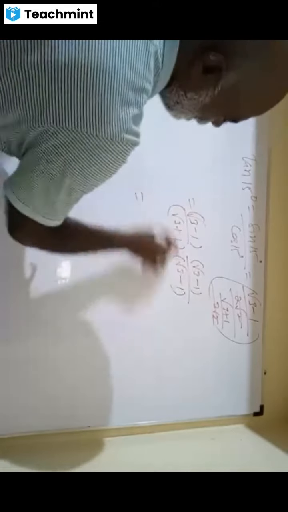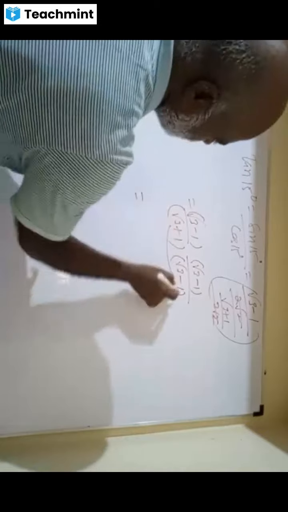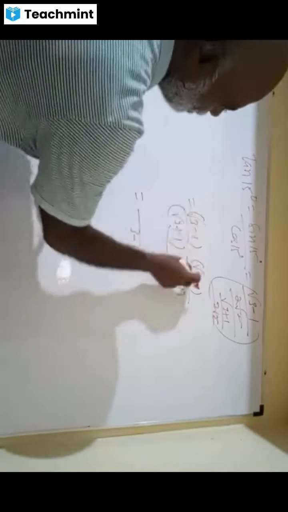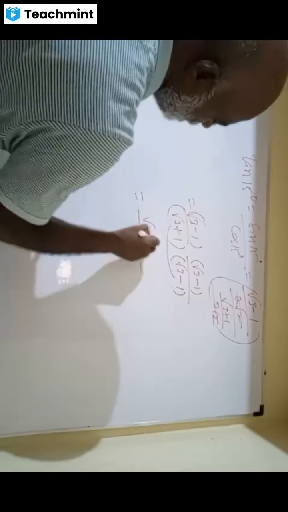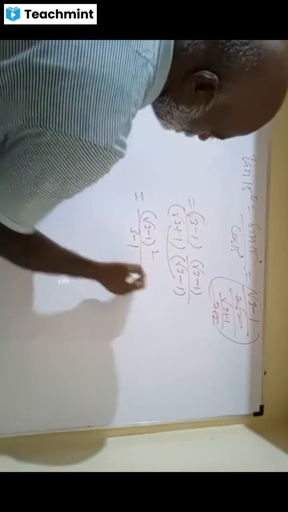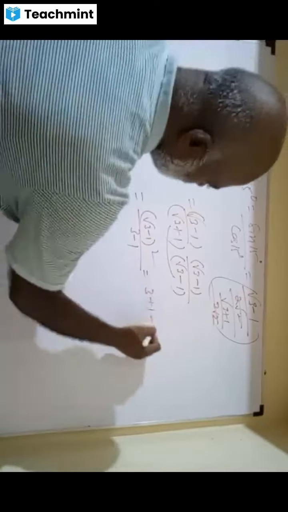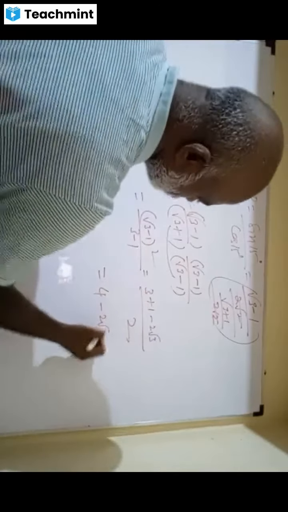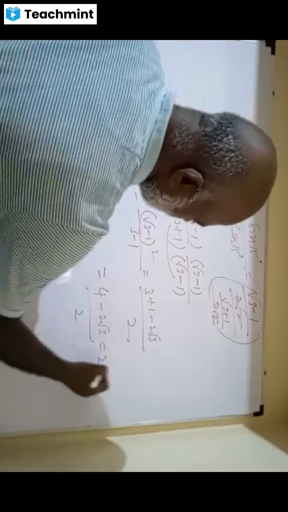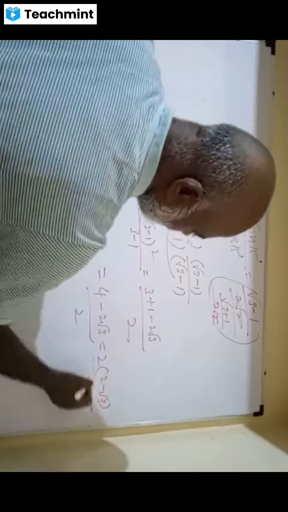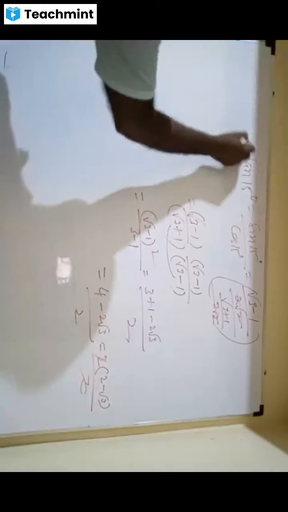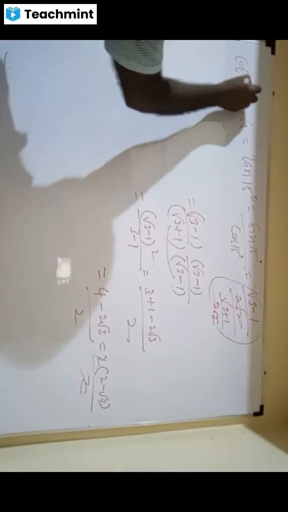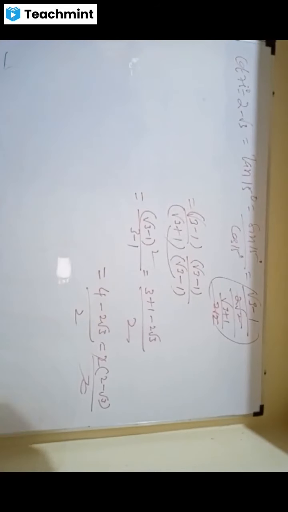The denominator will become rationalized: root 3 plus 1 times root 3 minus 1 is 3 minus 1, which is 2. The numerator is root 3 minus 1 the whole square. That's 3 plus 1 minus 2 root 3 by 2. That's 4 minus 2 root 3 by 2. Take 2 common: 2 minus root 3 by 2. So tan 15 equals 2 minus root 3. That is cot 75. I did it already, ma. Do you remember?